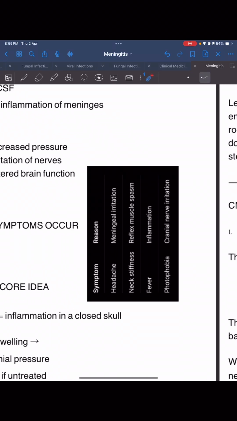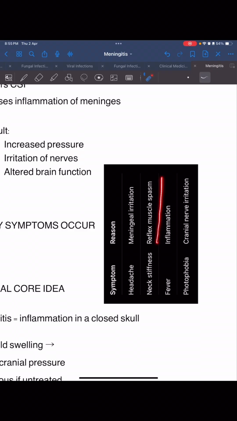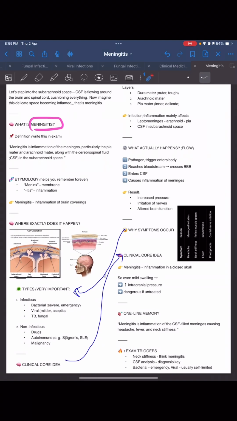Why do symptoms occur? Let us see the symptoms. There is headache, due to meningeal irritation. Then reflex muscle spasm causes neck stiffness. Inflammation causes fever, and cranial nerve irritation causes photophobia. Now we saw the symptoms and the reasons behind them, and the types. We have to understand that even mild meningitis is inflammation in a closed skull, so even mild swelling can increase the intracranial pressure, and it is dangerous if untreated.